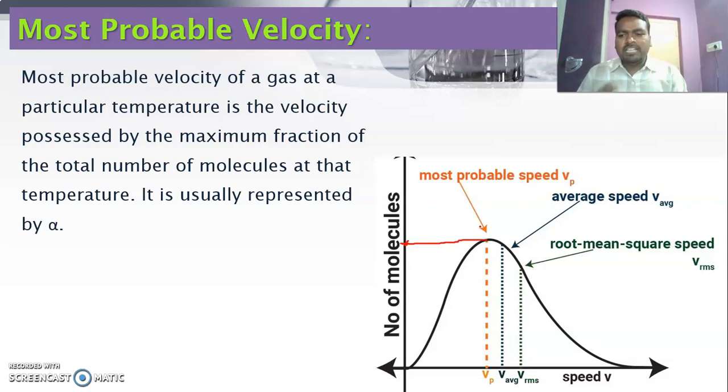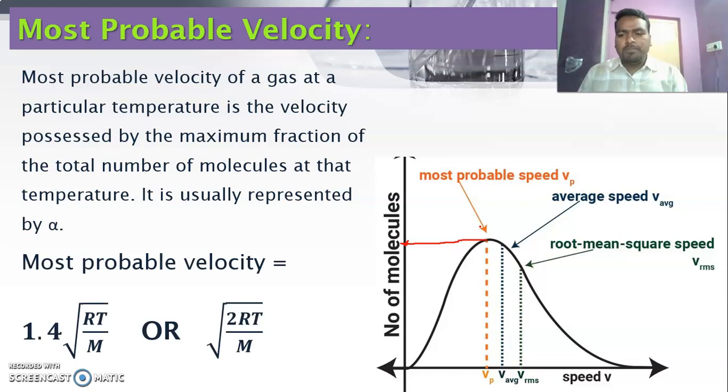The mathematical expression for most probable velocity is 1.4 into square root of RT by M, or square root of 2RT by M. So this is not 1.4, it is just the square root of 2RT divided by M. So this is the mathematical expression for most probable velocity.